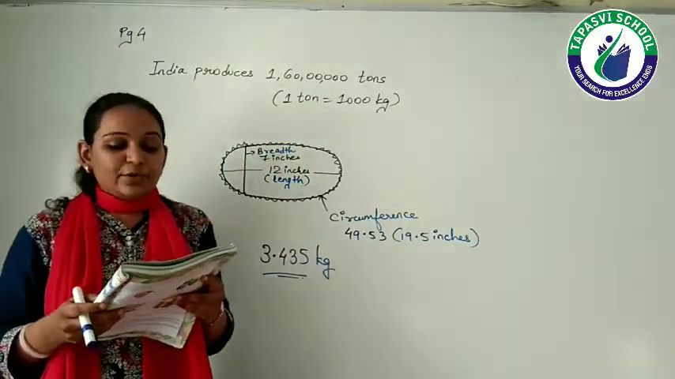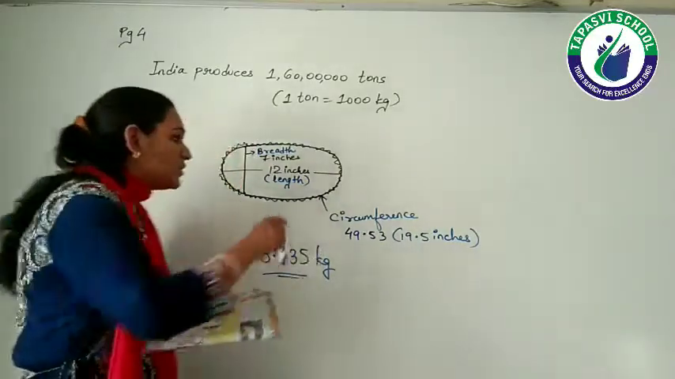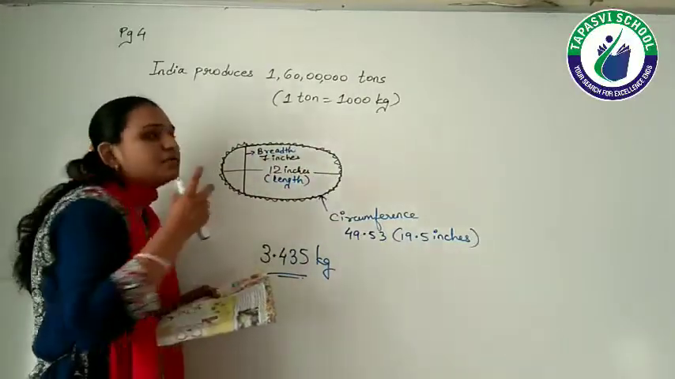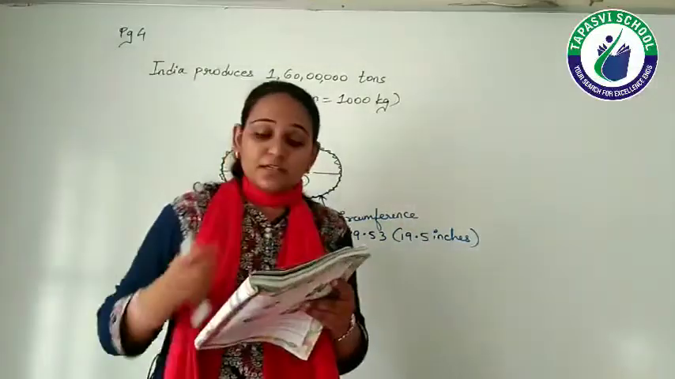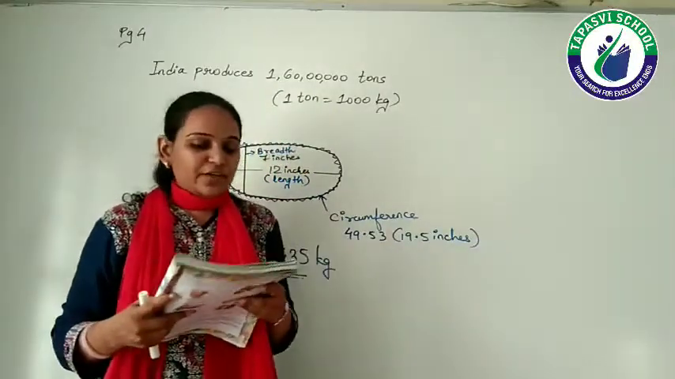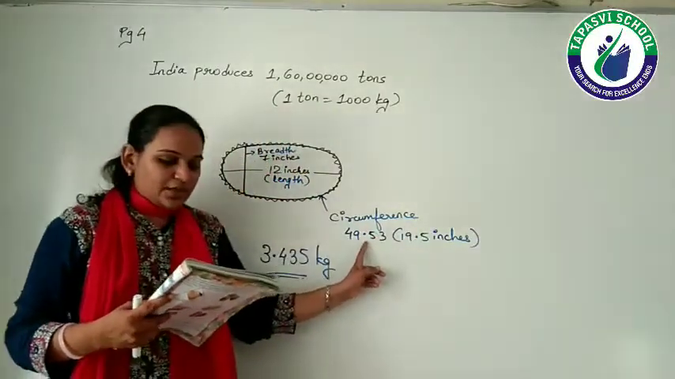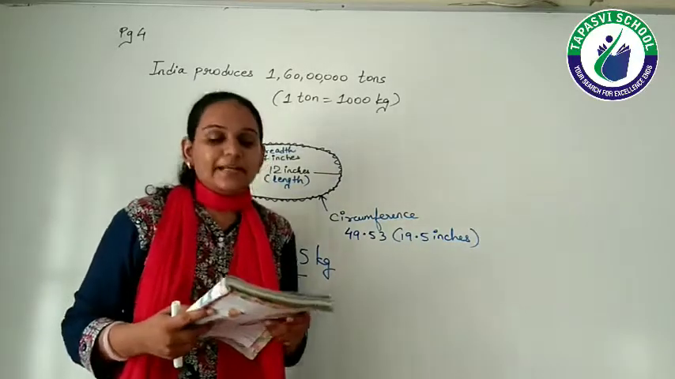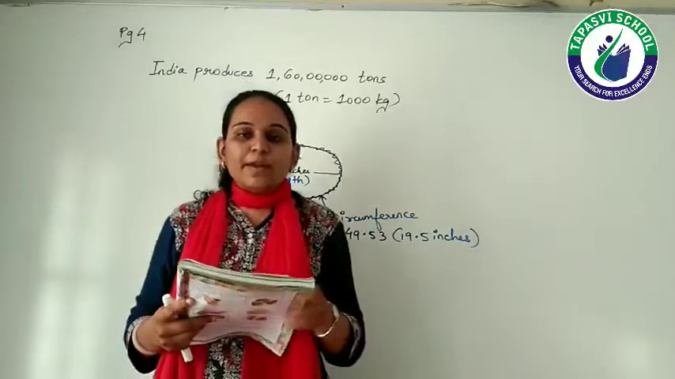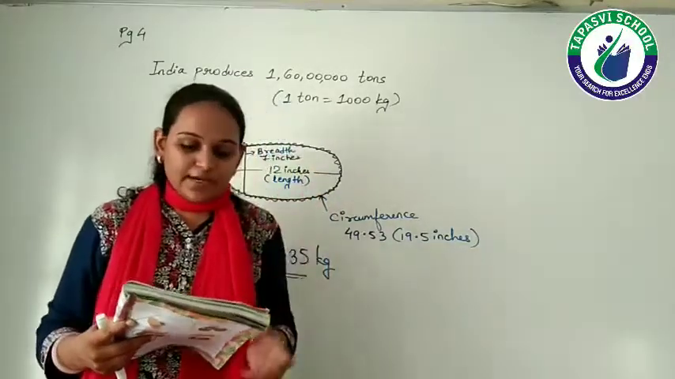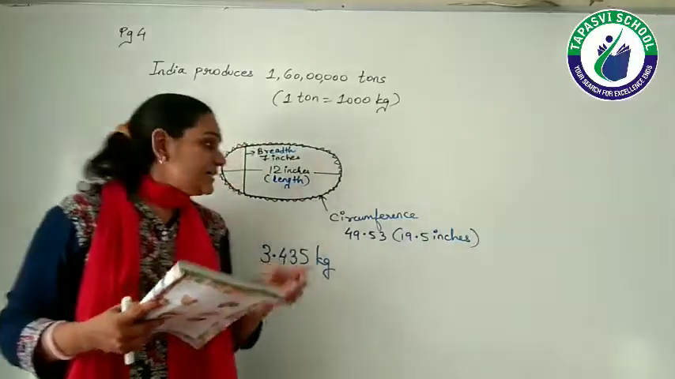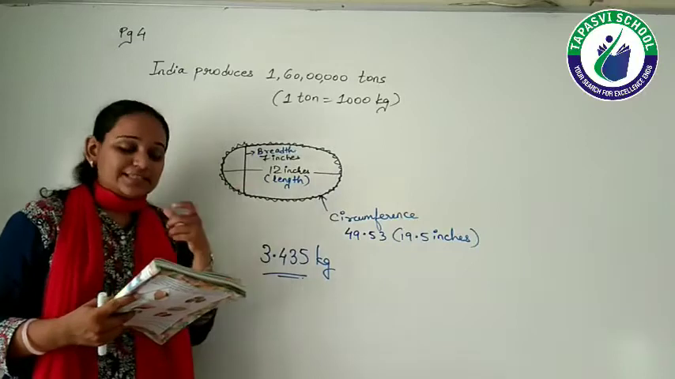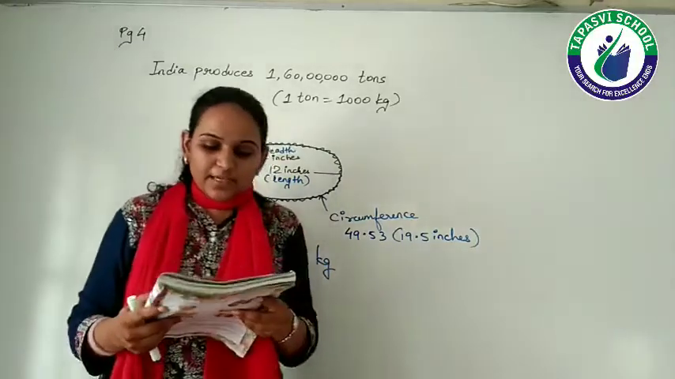Then 49.53 centimeter, that means 19.5 inches in circumference. Circumference means the outer side, right? You can say the boundary of that particular fruit. So the circumference is 49.53 centimeter, and in inches you can write it as 19.5 inches. And the breadth, which we say in Hindi as chaudai, right? The breadth is 17.78 centimeter, which is written over here as 7 inches, right?